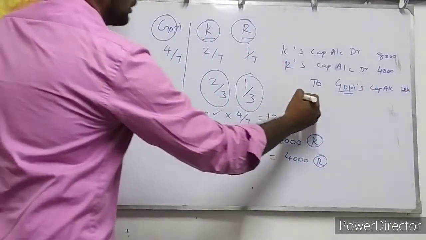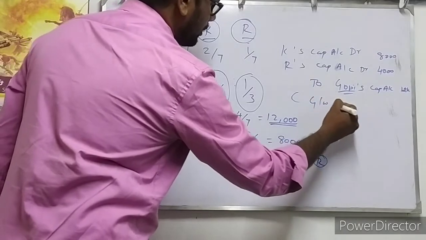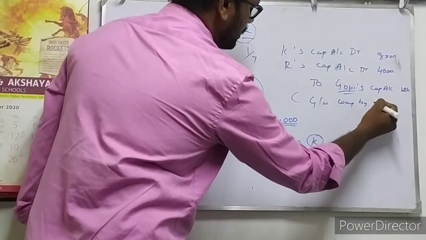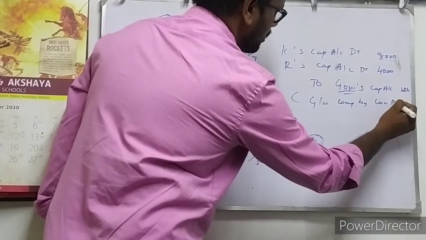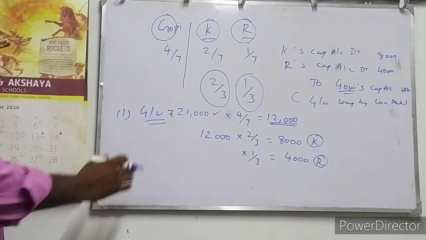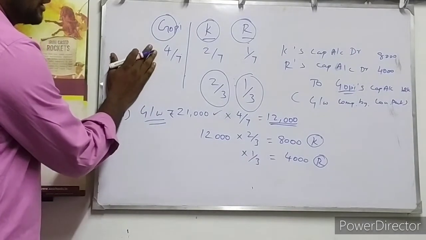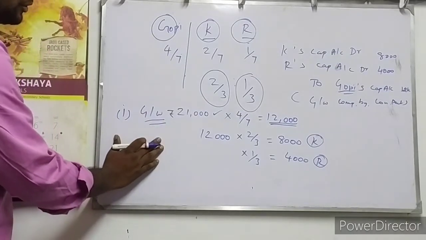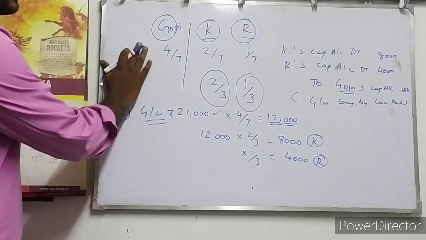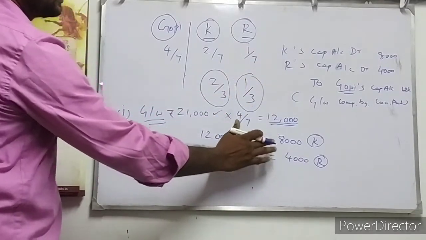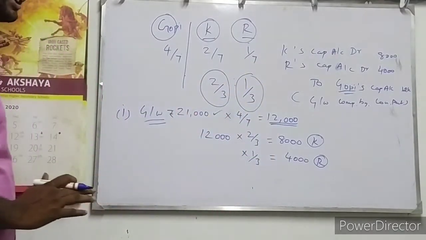It is the goodwill. Goodwill compensated by continuing partners. Okay, this is the journal entry. Now you know the existing profit and loss sharing ratio, the new profit and loss sharing ratio, how to distribute that goodwill to the retiring partner, who should compensate, and how much amount should be compensated. Everything you know very clearly.